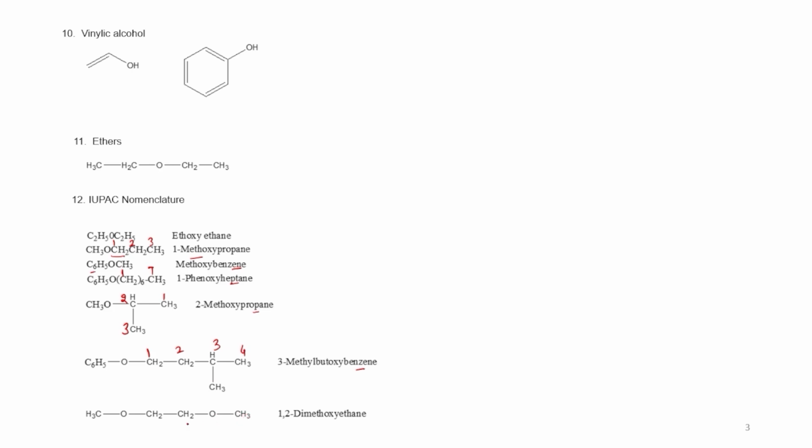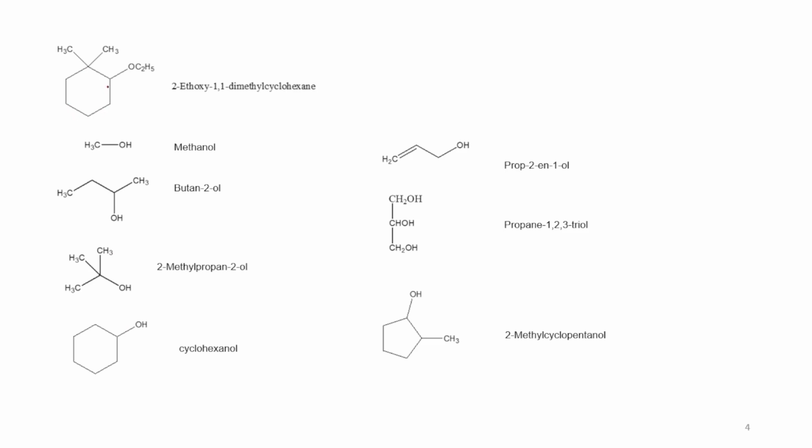After oxygen, 1-methyl is there. Here also 1-methyl is there, but in the middle 2 carbon atoms. So it is this: 1,2-dimethoxy ethane. Now 6 carbon atoms, so this will come later. This one is 1, 2, like this 3, 4, 5, 6. So it is 2-ethoxy 1,1-dimethyl cyclohexane. These are the nomenclature of the ethers.